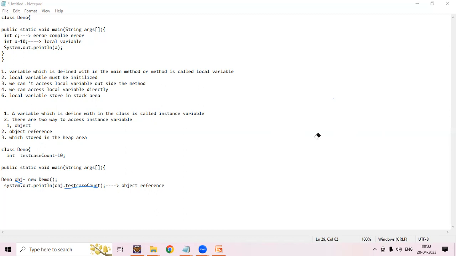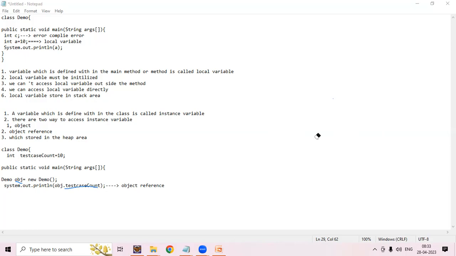I want that Alpenliebe chocolate, so we put the hand inside and take only that particular chocolate. Like that, whenever we create the object, that object accesses that particular instance variable.